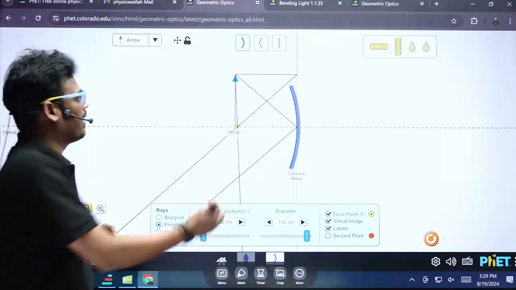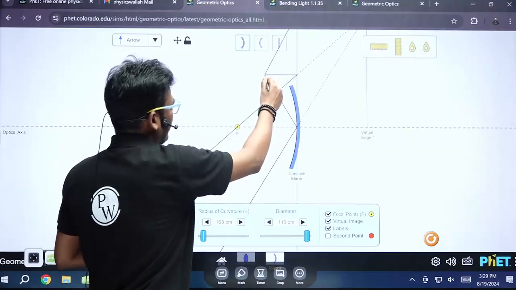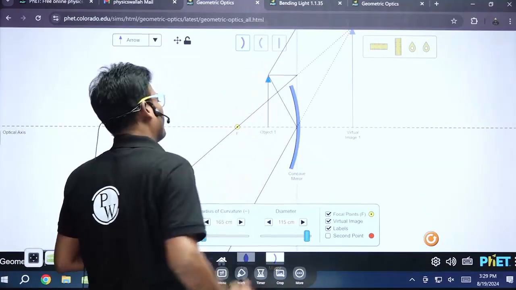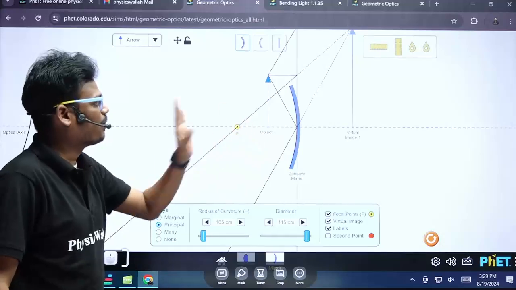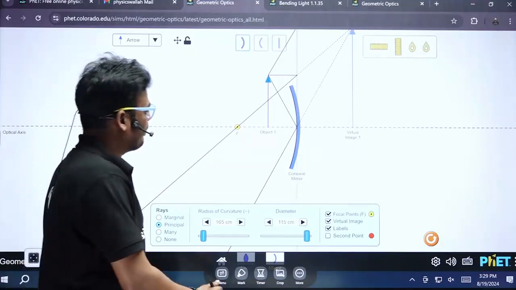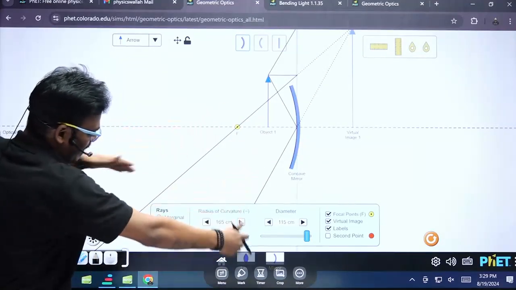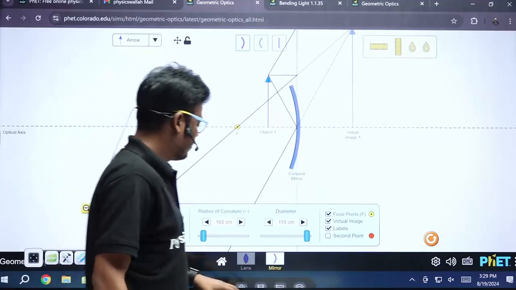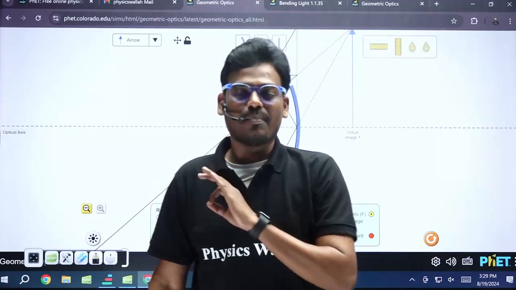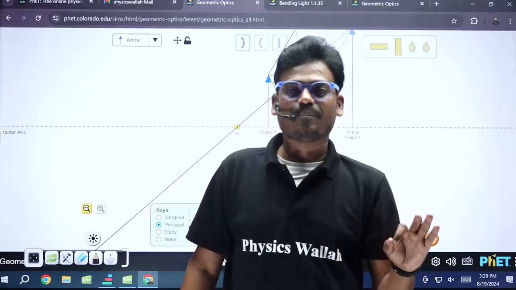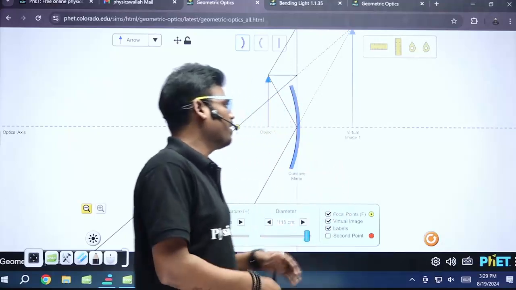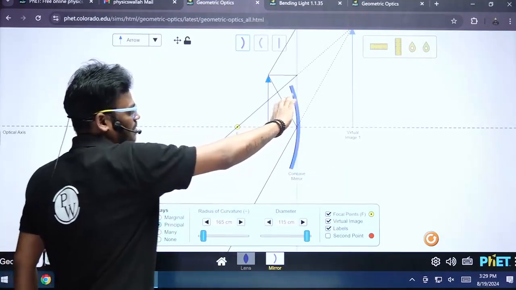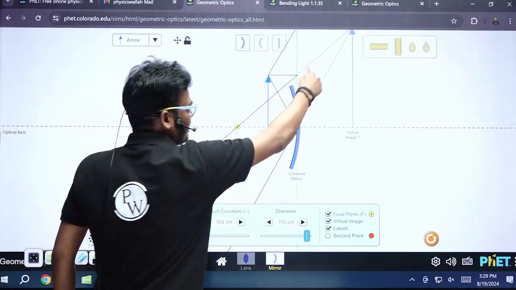Let's see the last case, between F and P, that is the pole of the mirror and the focus. Here you can see the two rays are diverging, which means the two reflected rays cannot intersect. If I retrace backward, behind the mirror, you can see dotted lines.